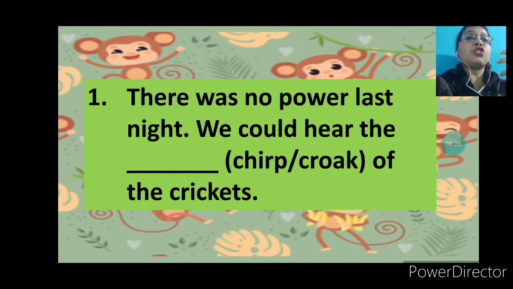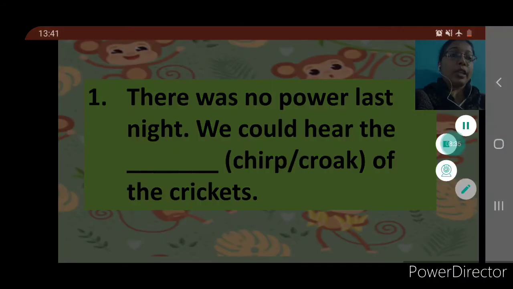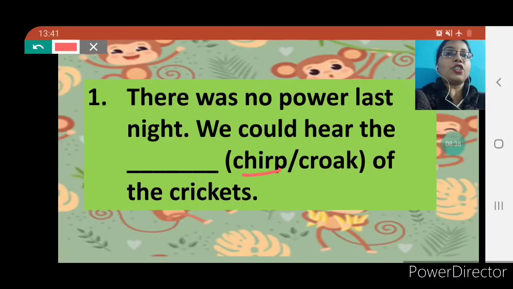We could hear the chirp of crickets. Crickets are insects, and they produce a sound called a chirp. So chirp is the right answer.